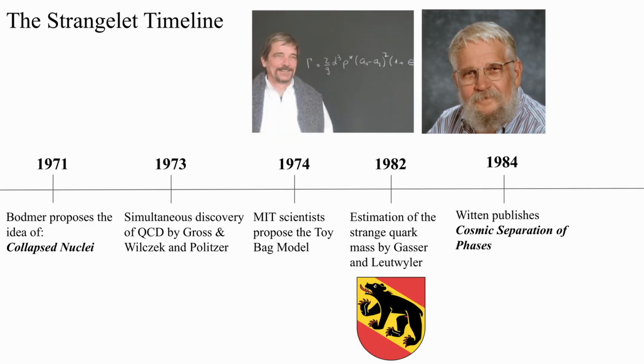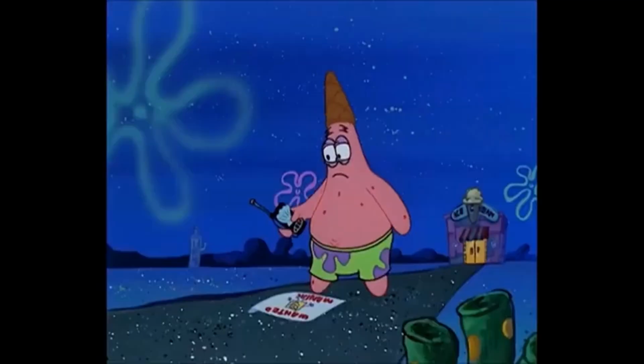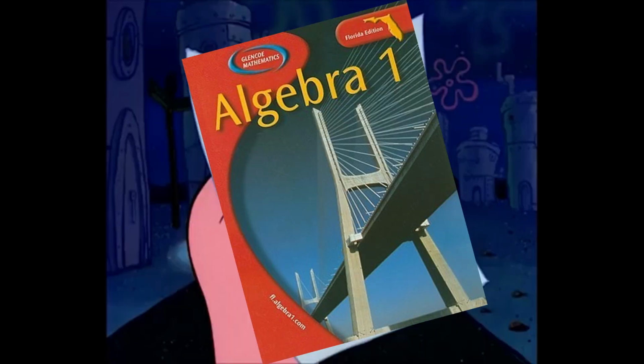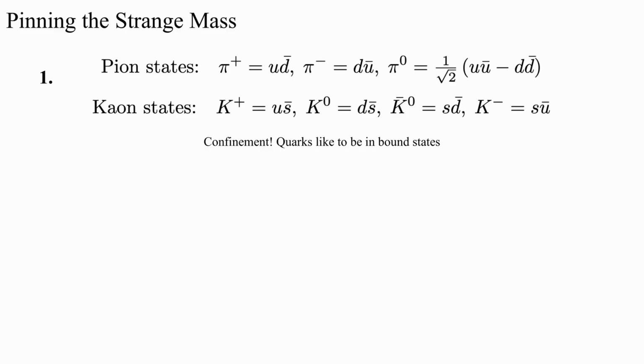The last piece of the puzzle comes from the estimation of the strange quark mass by the duo of Gasser and Leutwyler, who are both now Professor Emeritus at Bern University. Now the next section is going to be pretty math heavy, and I want you guys to bear with me. It's not that bad, it's just a lot of fancy symbols and words, but the math is pretty straightforward. But I still know some of you are going to be acting like this next clip. So, time to lock in.